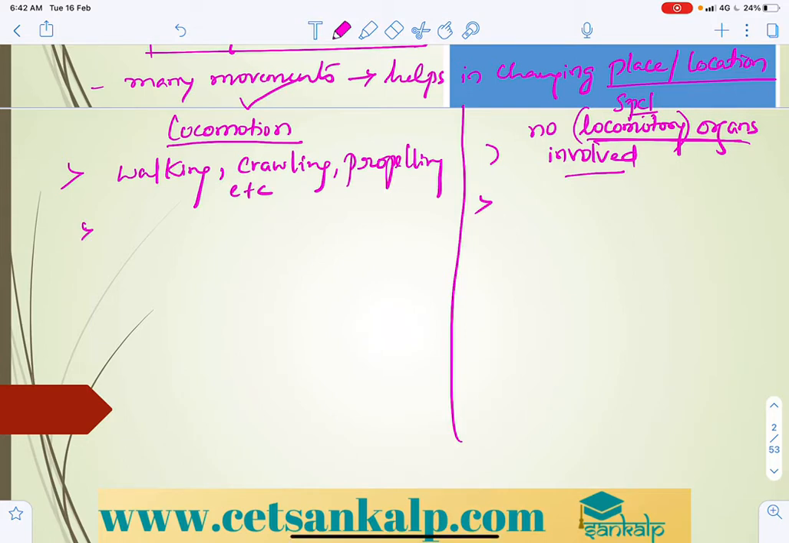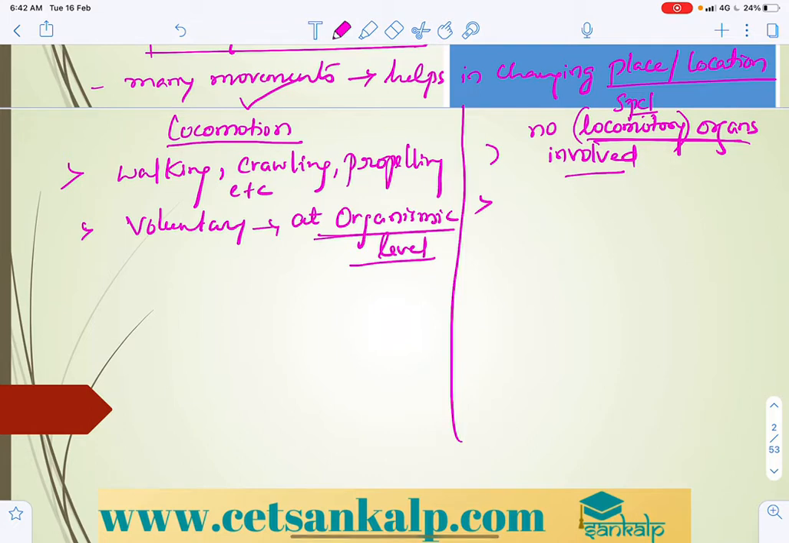Locomotion is always voluntary, right? It takes place at the organismic level only. Organismic level.